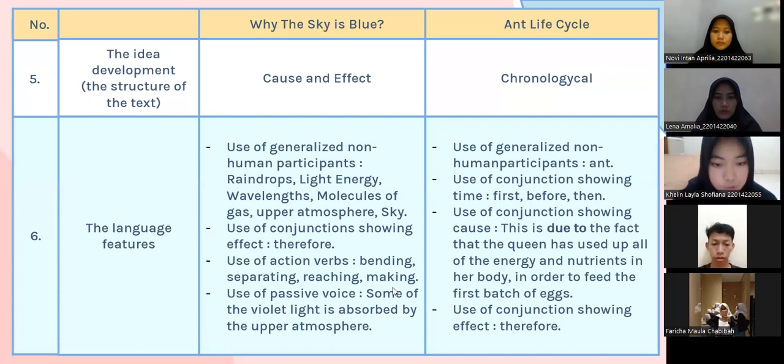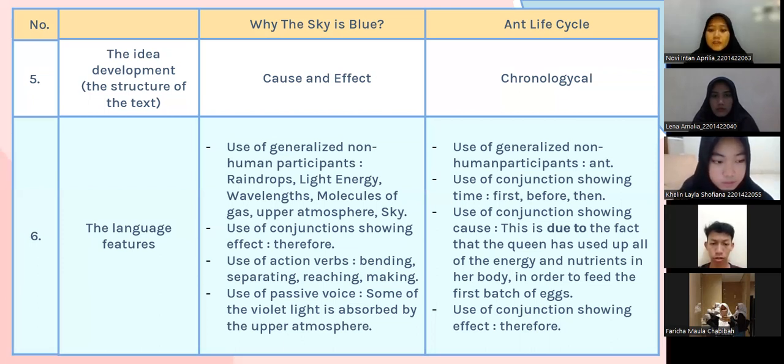Next, use of conjunction showing effect, for example, therefore. And next, use of action verbs, for example bending, separating, reaching, and making. And the last one, use of passive voice, for example, some of the violet light is absorbed by the upper atmosphere.